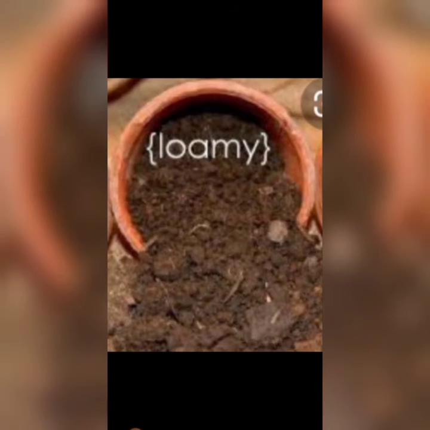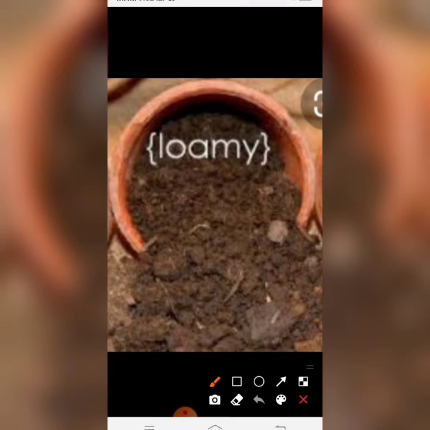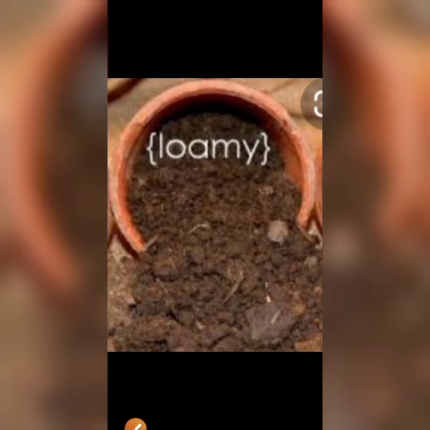Loamy soil contains equal proportion of large and fine particles. It contains sand, silt and clay. Silt occurs as a deposit in the river beds and has a size between those of sand and clay. Loamy soil is best for growing plants as it contains humus and the right water holding capacity.